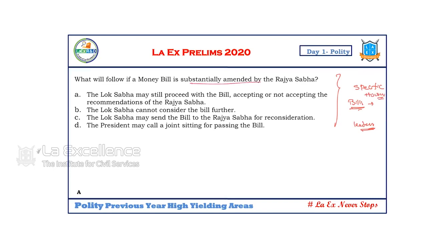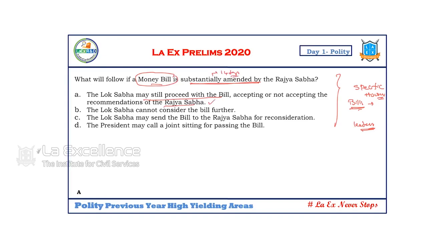Money bill is substantially amended by Rajya Sabha. If a money bill is substantially amended, the Lok Sabha may still proceed with the bill, accepting or not accepting the recommendations of Rajya Sabha. That's what the Lok Sabha does. The Rajya Sabha at best can delay the bill for 14 days.